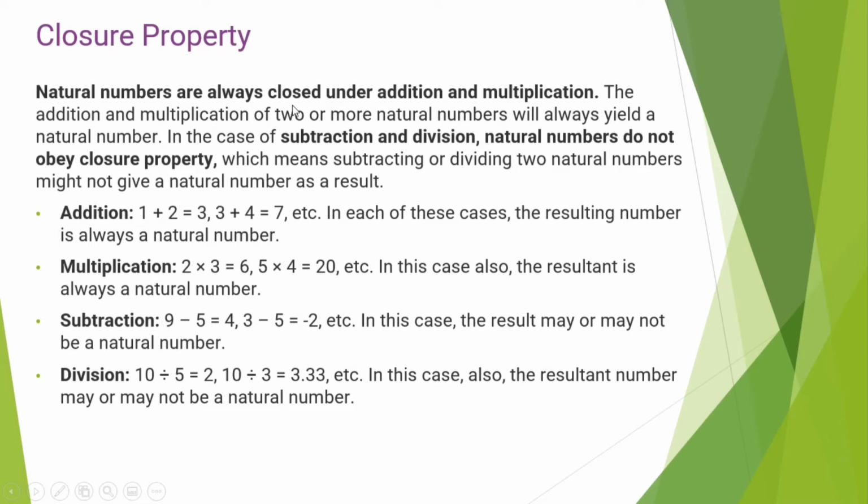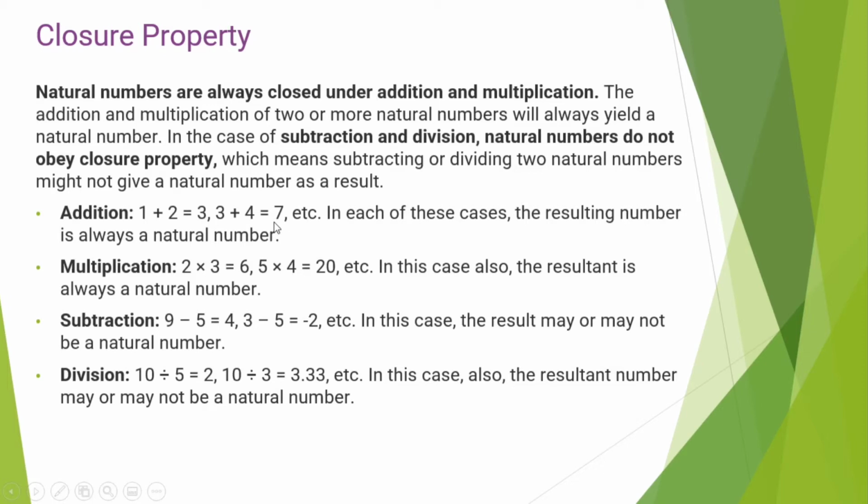If we add two natural numbers, it always results in a natural number. If we multiply two natural numbers, the result will always be a natural number. For example, 1 plus 2 is equal to 3, 3 plus 4 is equal to 7. The answer is always a natural number.